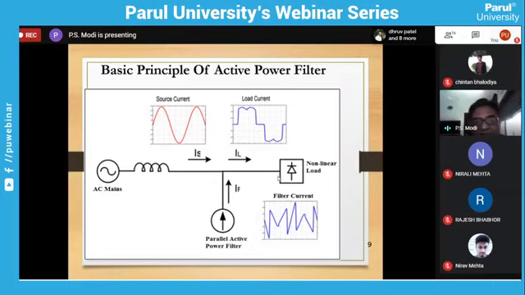Load current will remain the same because the load can demand only whenever the switching takes place. It depends on which type of load we are using. This is for a simple 3-phase 6-pulse converter. We have this type of load current, and it remains the same. But by connecting this filter, by injecting this current, the source current now becomes sinusoidal. So this is one shunt active filter. Now we'll analyze this.